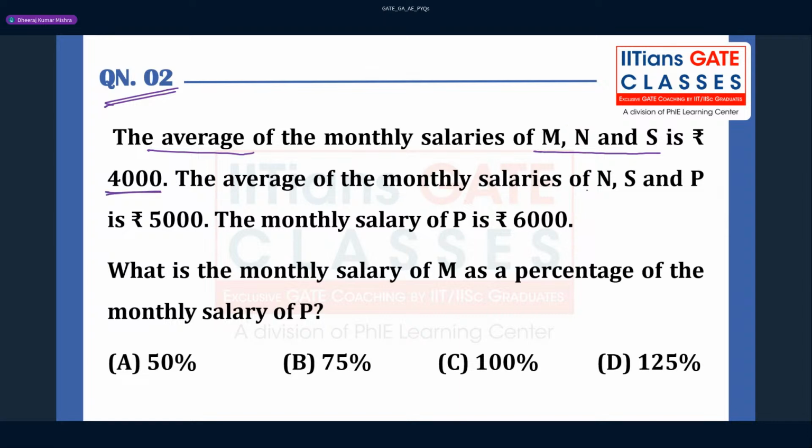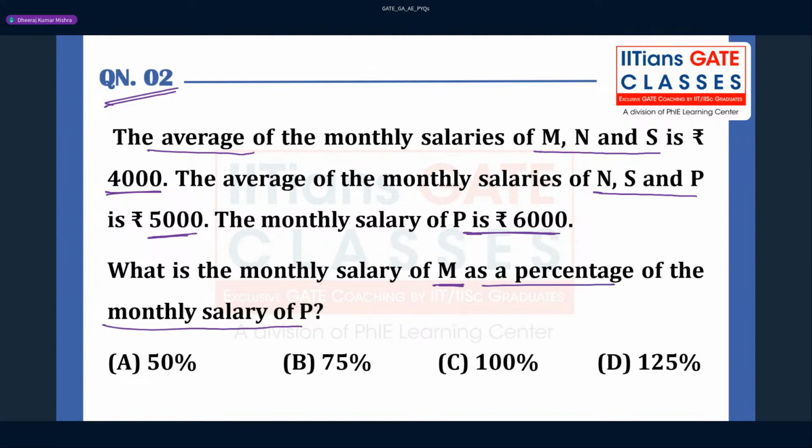They have also given another average, for N, S and P. And they have given the monthly salary of P, that is 6,000 rupees. They are asking: what is the monthly salary of M as a percentage of the monthly salary of P?